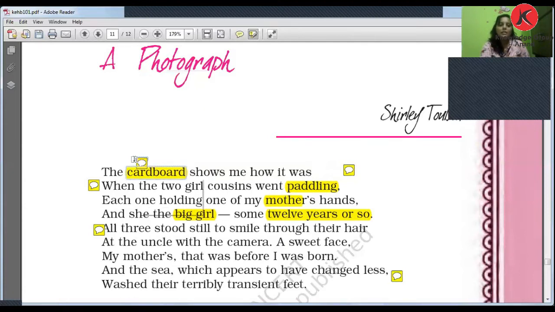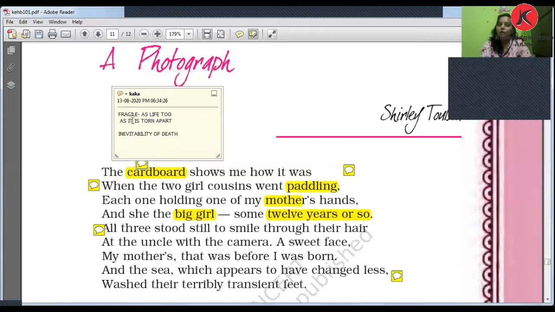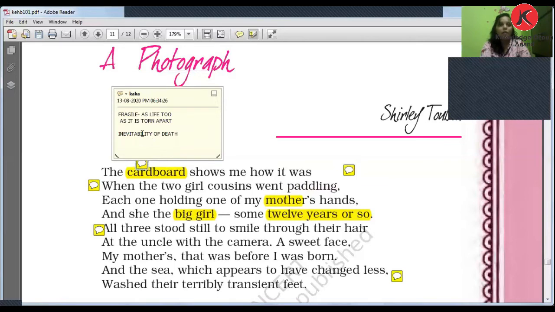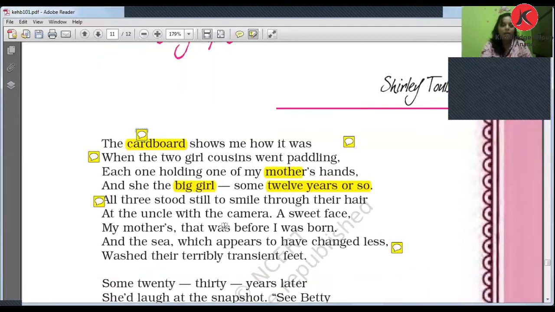So here you can see that the cardboard is related with fragile life, right? Life is just like cardboard. Life is torn apart. जैसे cardboard को आप torn apart कर सकते हो, the same way, life is also torn apart by the inevitability of death, which we cannot control, right? Life is also fragile like a cardboard. So यहाँ पे cardboard को compare किया है हमारी life के साथ.